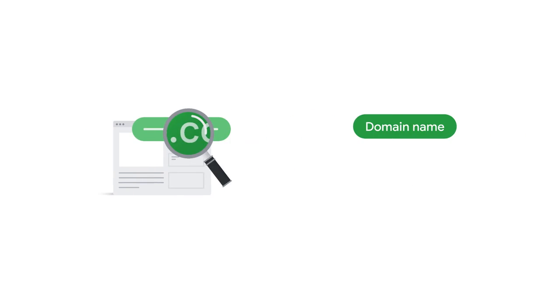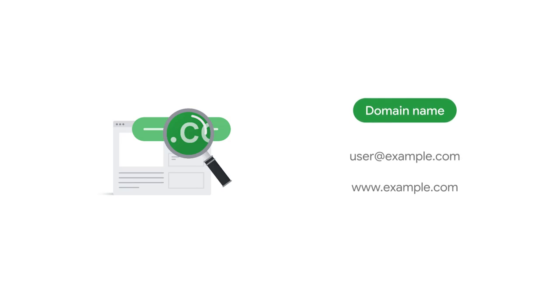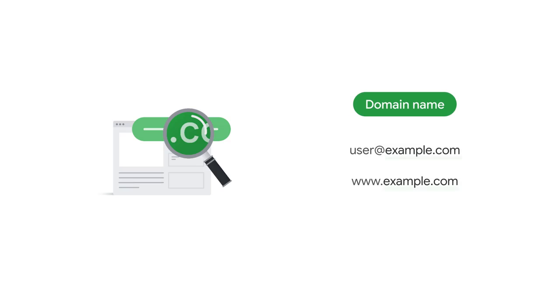A domain name is an easy-to-remember name that maps directly to an IP address or set of IP addresses on the Internet. It's the unique name that appears after the @ sign in email addresses and after www. in web addresses. For instance, the domain name example.com might translate to the IP address 192.168.200.8. Other examples of domain names are google.com and youtube.com.